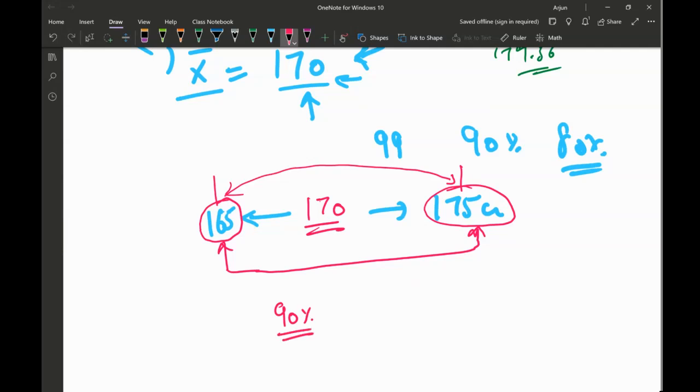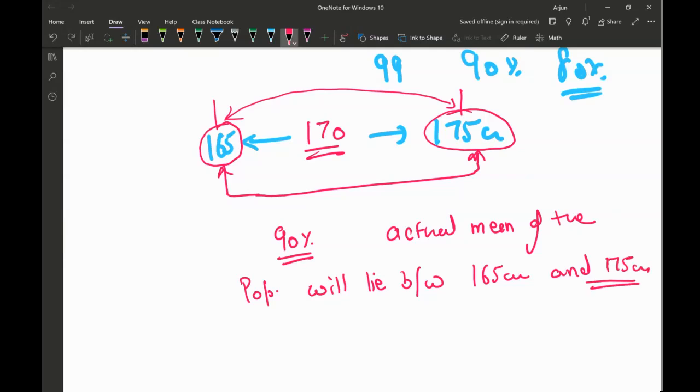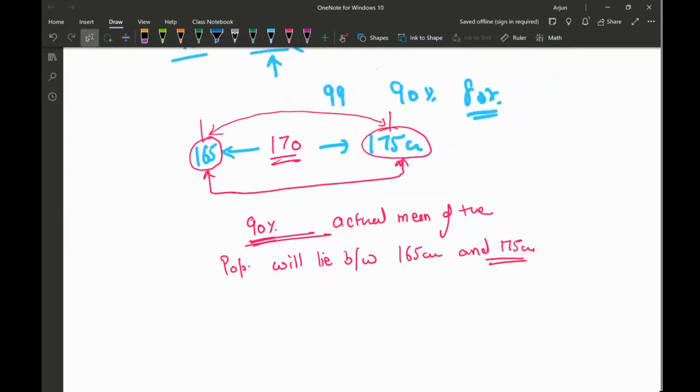I'm 90% confident that the actual mean of the population will lie between 165 centimeter and 175 centimeter. Okay, so that's how we create a confidence interval.